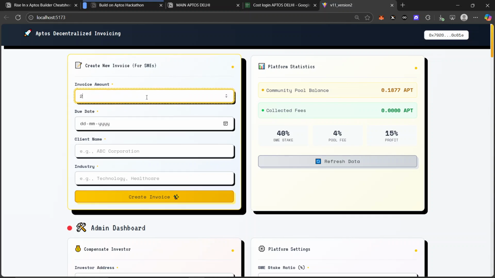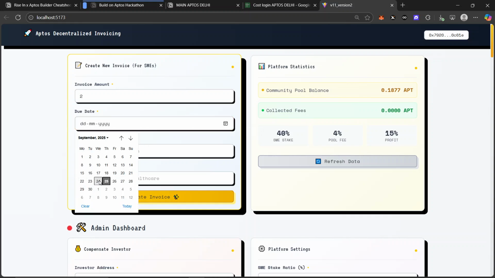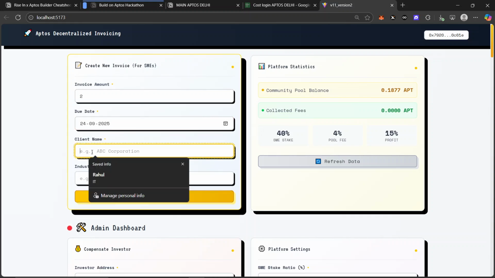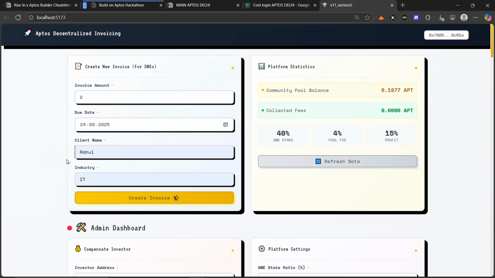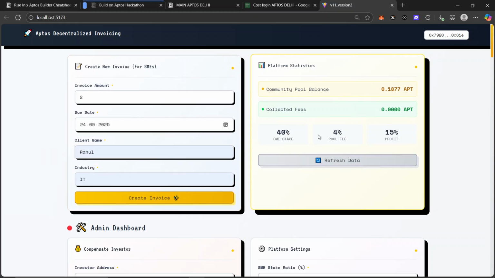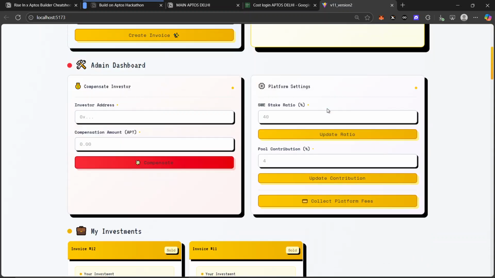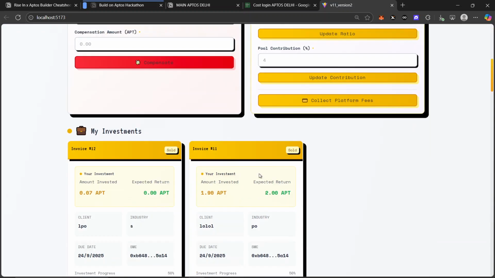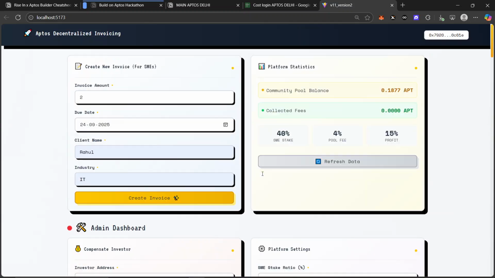amount. Let's just give two for now. We will give a due date, and we will keep it 24th, yesterday, so that we can redeem it, and save it. You just place it in this one, and you can see the current community pool balance, and this is the collected fee. These are the previous ones that are already present here.